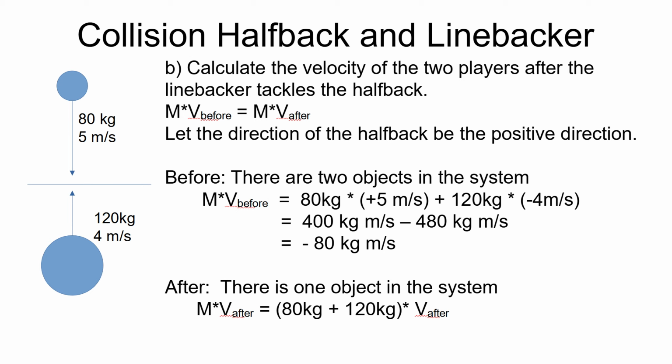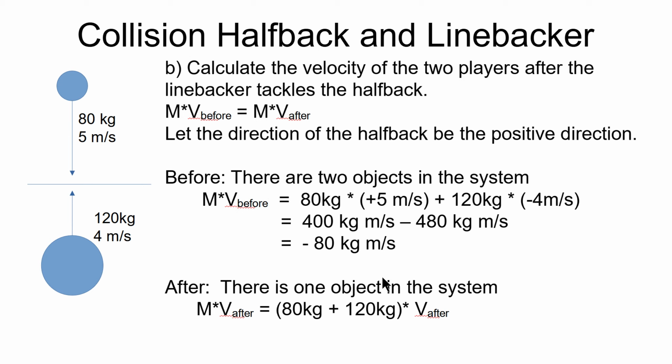So we have two objects to consider before the collision takes place. There's the halfback and there's the linebacker. The halfback, 80 kilograms, plus 5 for velocity. The linebacker, 120 kilograms. The linebacker is moving in the negative direction, so I put a minus sign on the number for the linebacker's velocity. We do mass times velocity for both objects, and we have a net of minus 80 kilogram meters per second. That's our momentum before of the total system of the two objects.